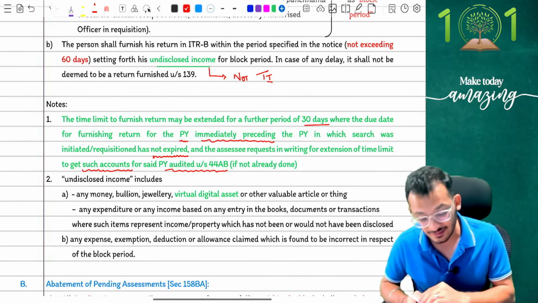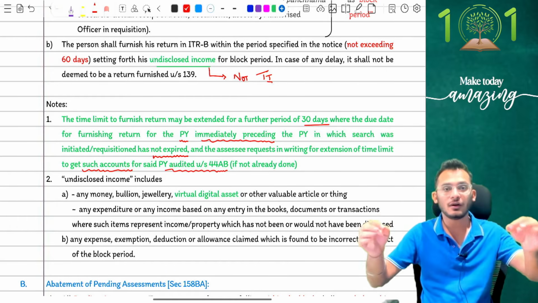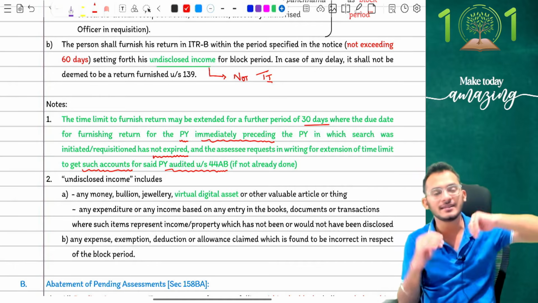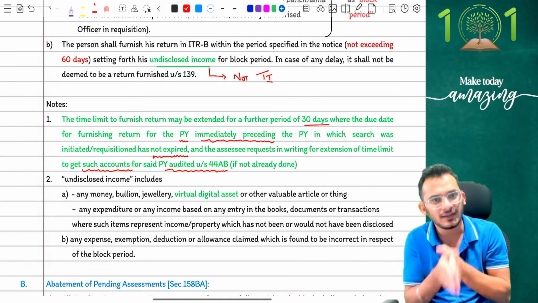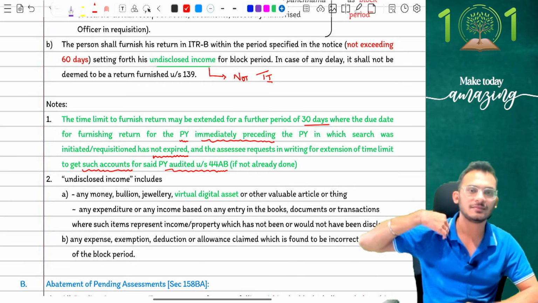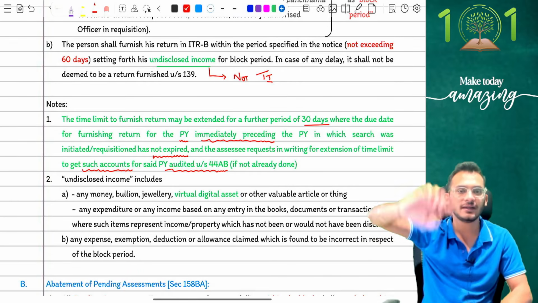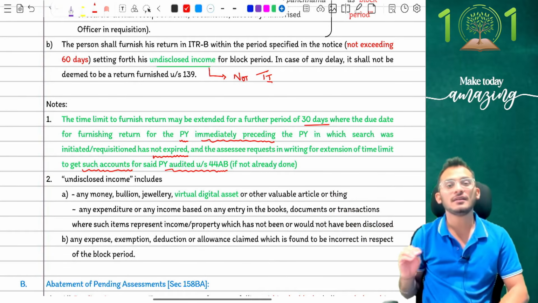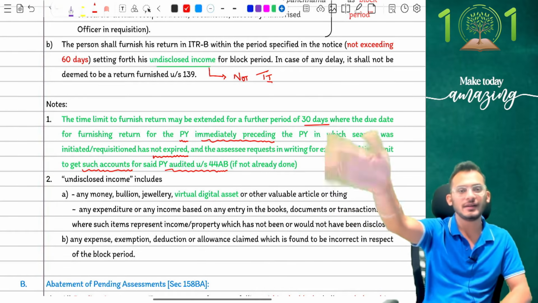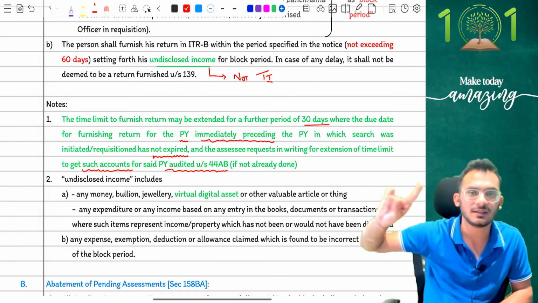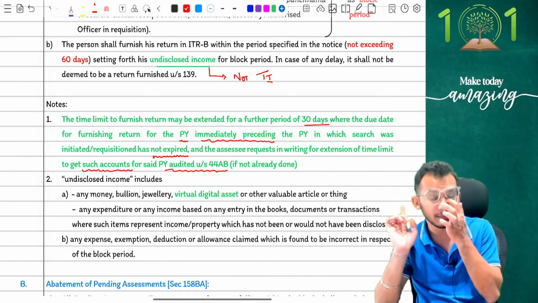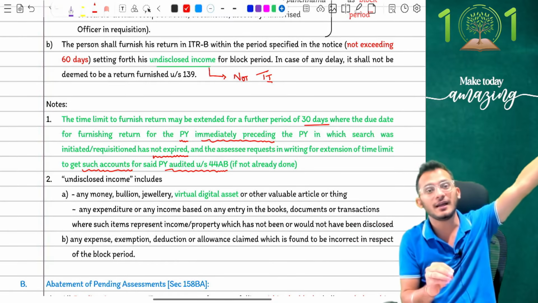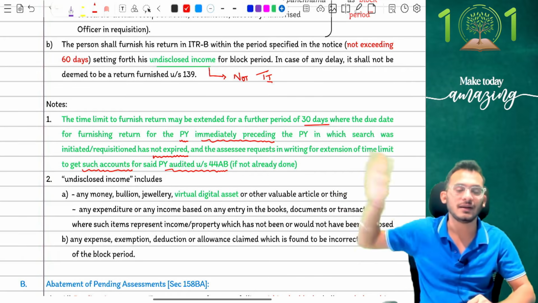So if he comes and clarifies that, sir, I have been caught, the raid is going on, and unfortunately for assessment year 25-26 I have still not filed my return because I'm yet to get my audit done, in that case the income tax department will give you an additional time of 30 days to complete your audit and then file your returns. So that I can be sure that these incomes are already going to be reported by you. Those are no more undisclosed incomes. The balance income is what you report in ITR-B. So they are now giving you an additional period of 30 days for you to file your original return of last year plus your ITR-B of current year.